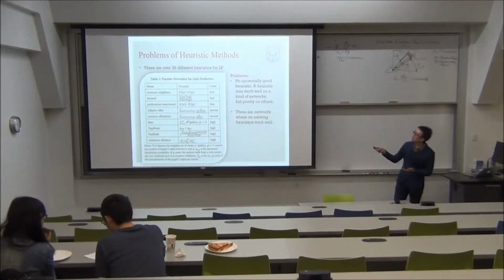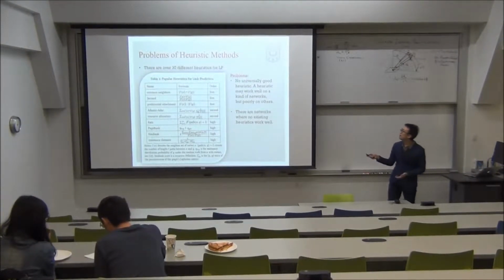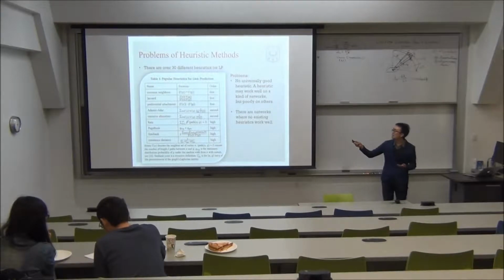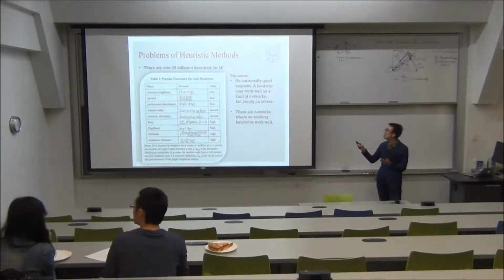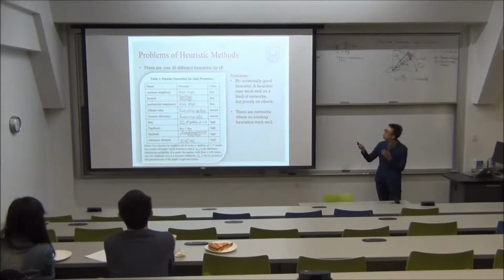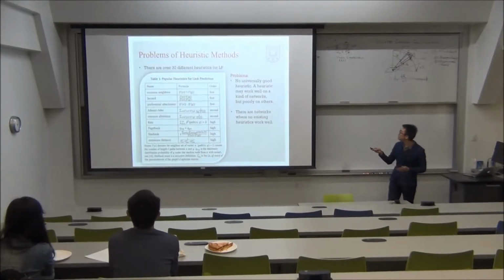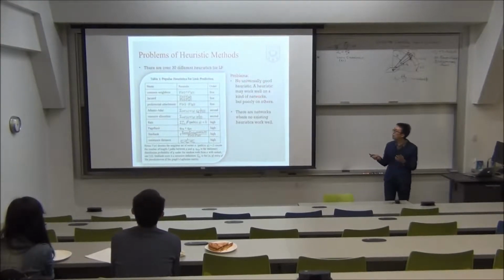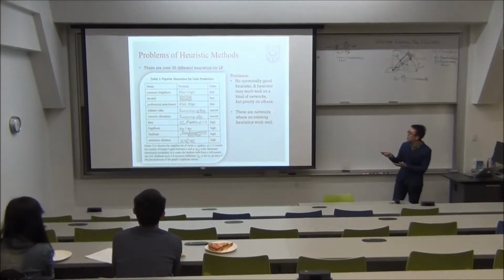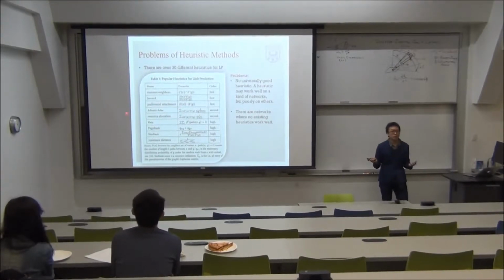There are over 30 different heuristics for link prediction. Table 1 shows some popular ones. But the problems are, firstly, there is no universally good heuristic for link prediction. A heuristic may work well on some certain kinds of networks, but may perform poorly on others. The second problem is that there are some networks where no existing heuristics can perform well.